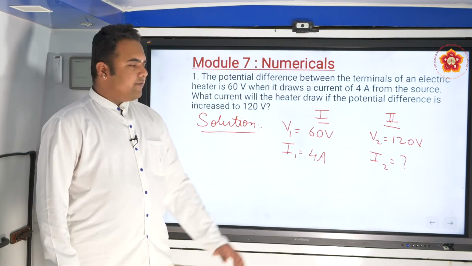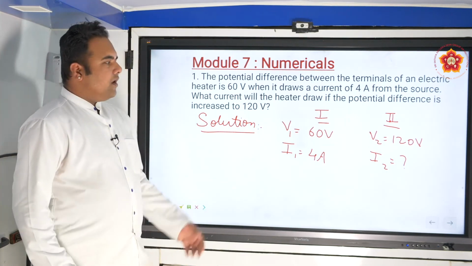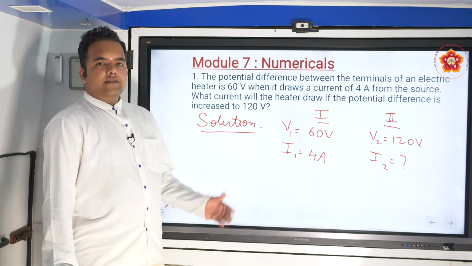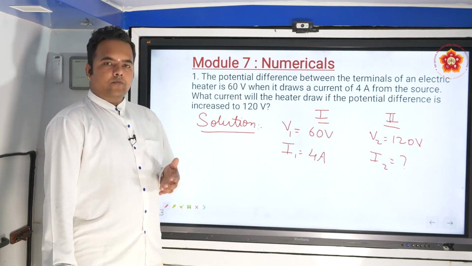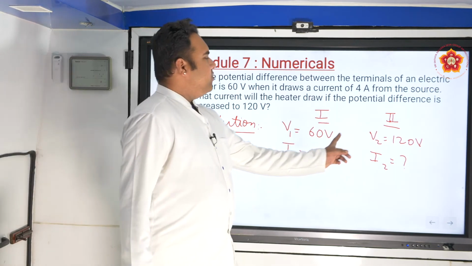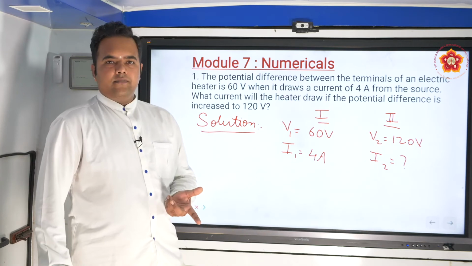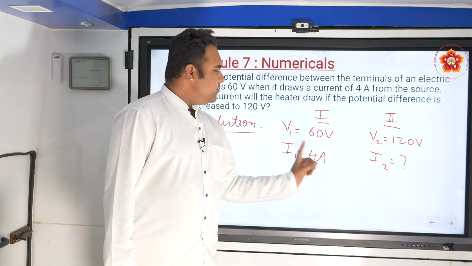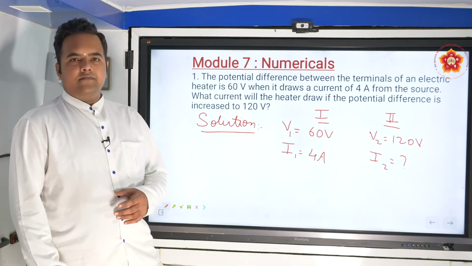What is the measured value of the current? Even without solving, we know that since voltage and current are directly proportional from Ohm's law, whenever the voltage doubles, the current also doubles. So voltage became twice, therefore current also will become twice. It will become 8 amperes.